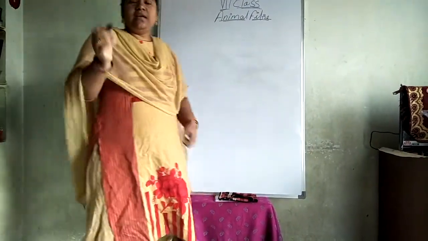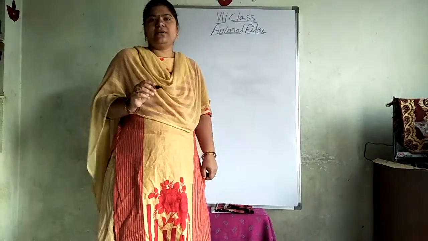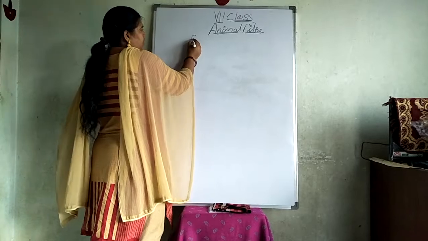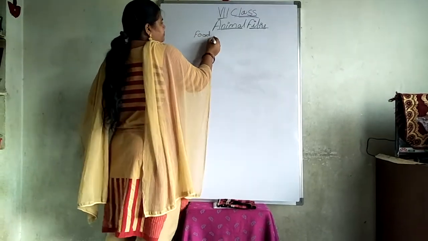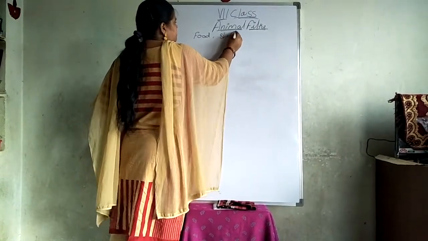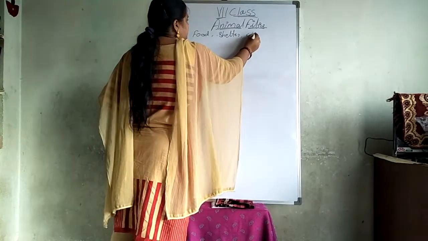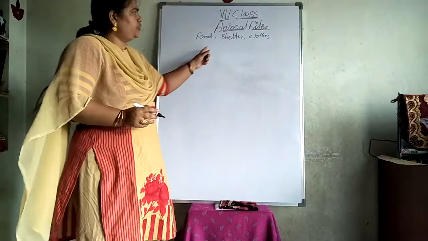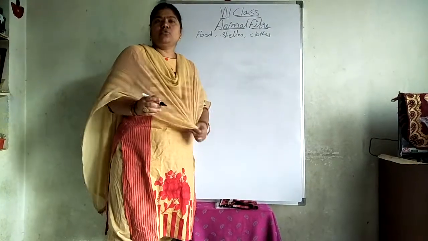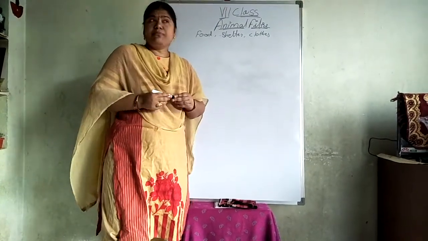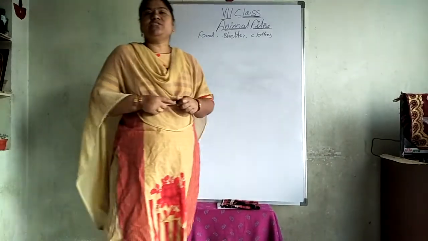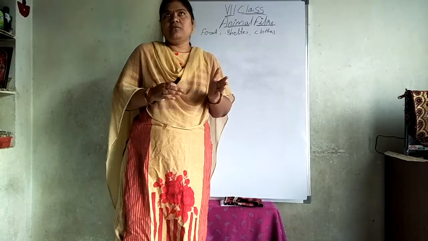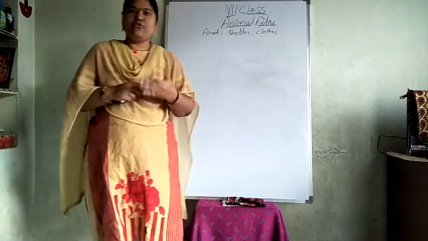We know that in each and every human being's life, three things are very important. What are those? Food, shelter, clothes. Back to early man stage, still now there are many changes in the way of dressing.